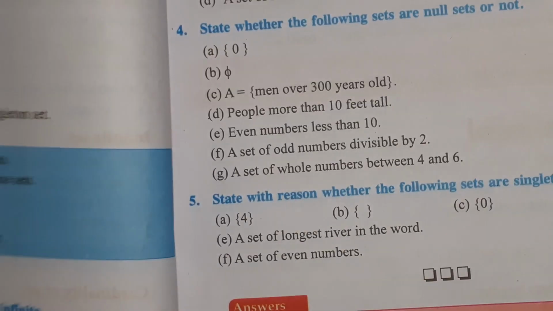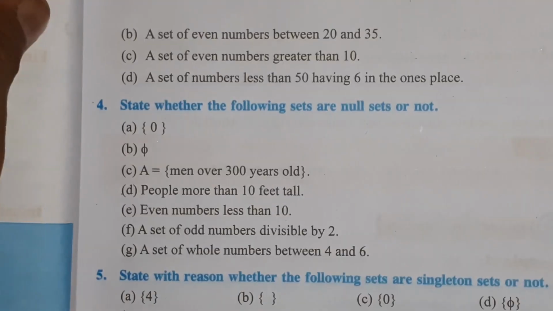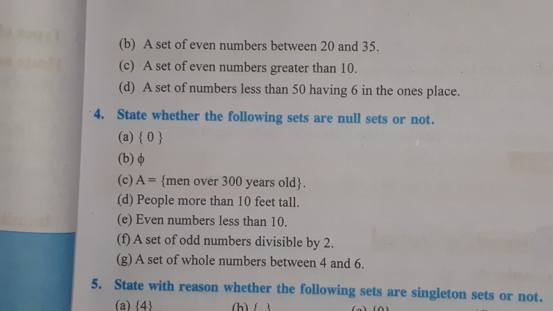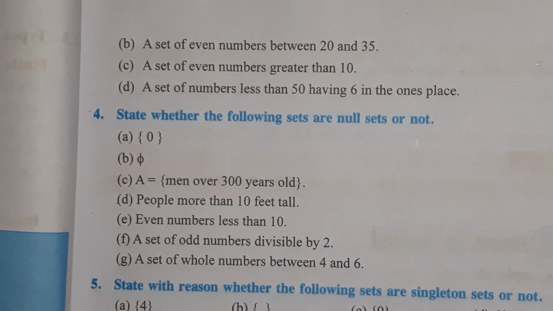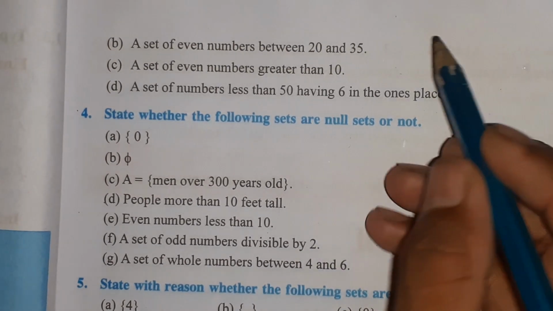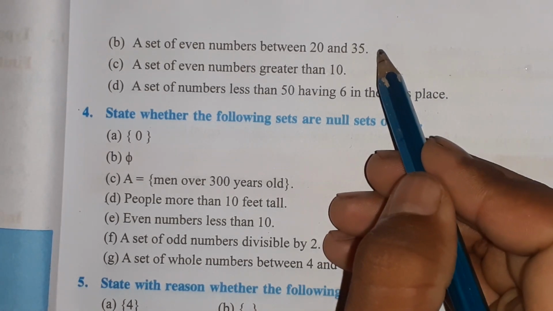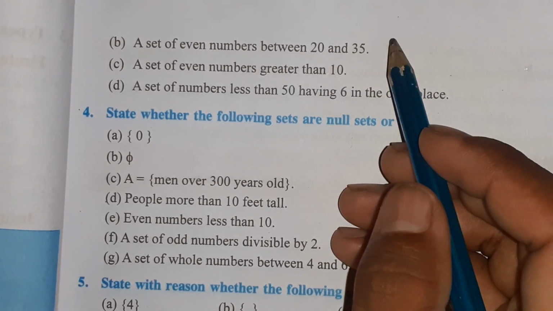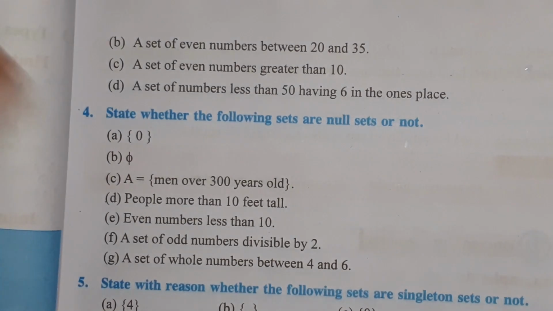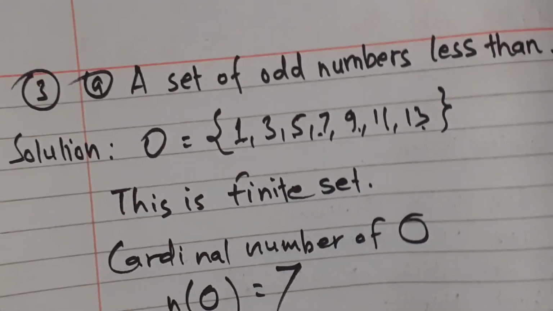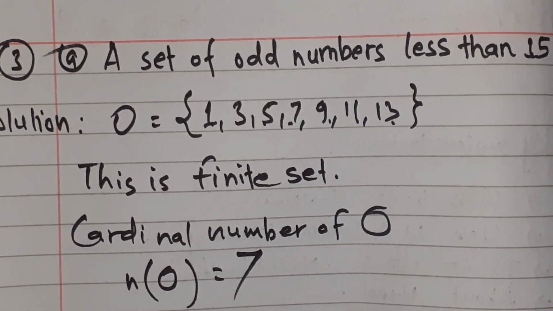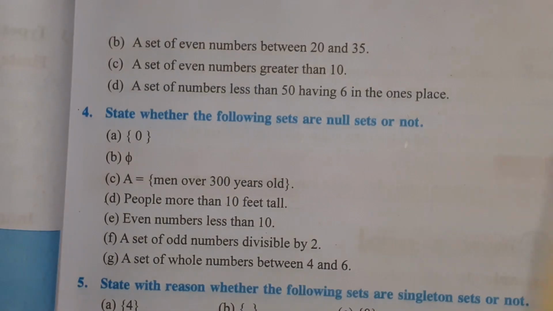In this way, we should do number B. A set of even numbers between 20 and 35. I am going to do it roughly here. You have to do it neatly in your exercise book. Like that. Okay.